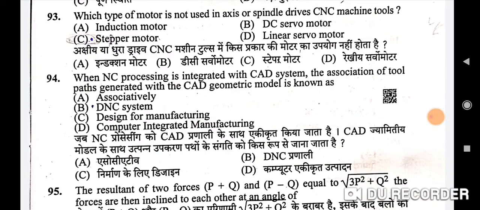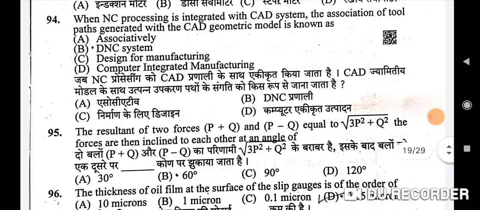Next question is when NC processing is integrated with CAD system, the association of tool paths generated with the CAD geometric model is known as. So in this question I am not sure. 94th and 95th question, I am not sure about the answer. If you know the answer correctly, then please comment in the comment box. It will help other people also.